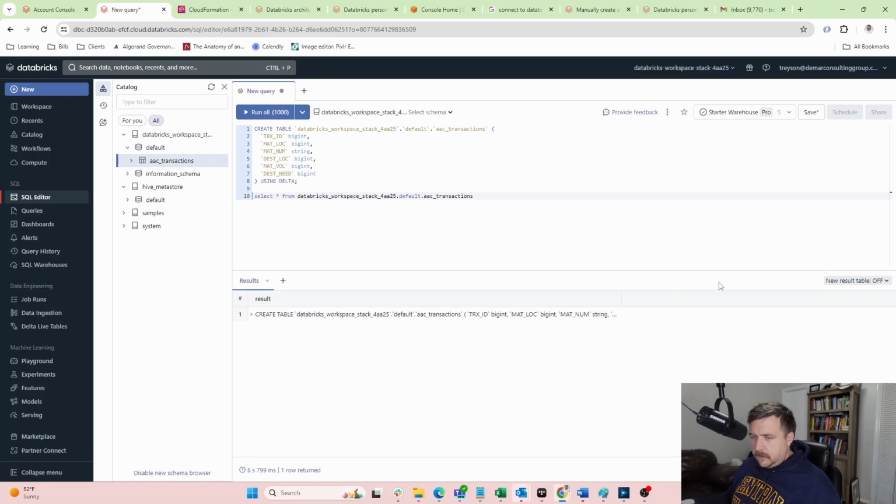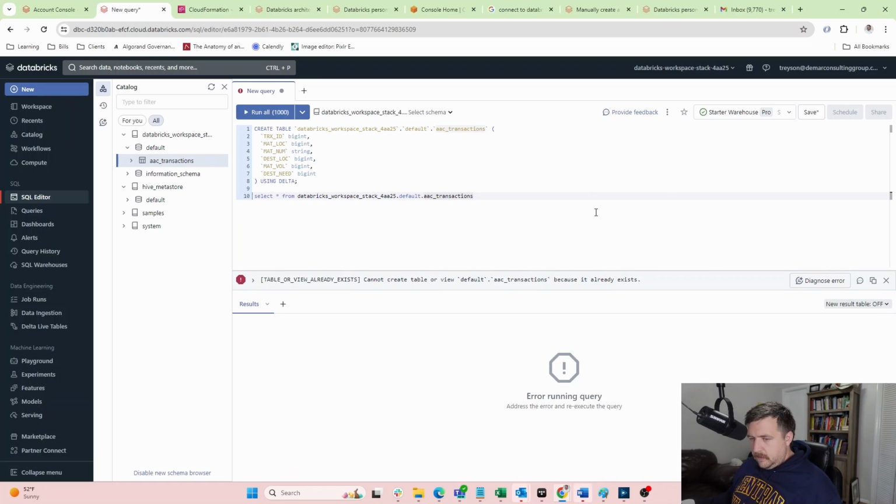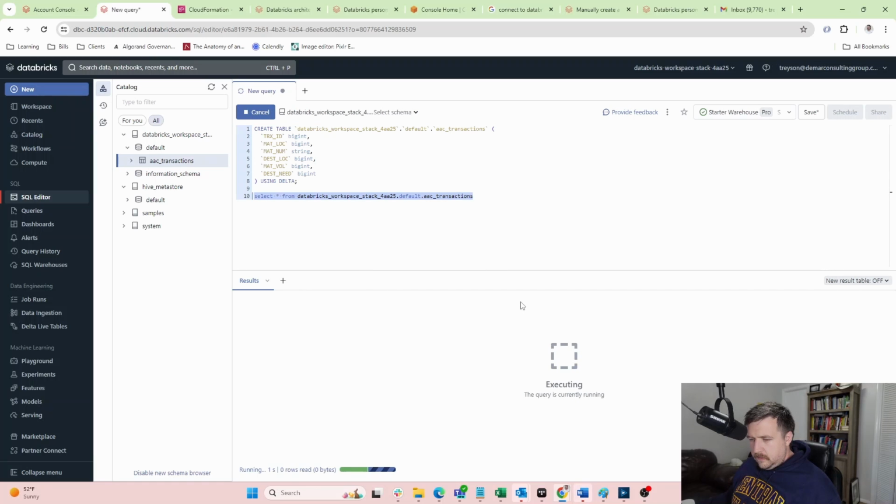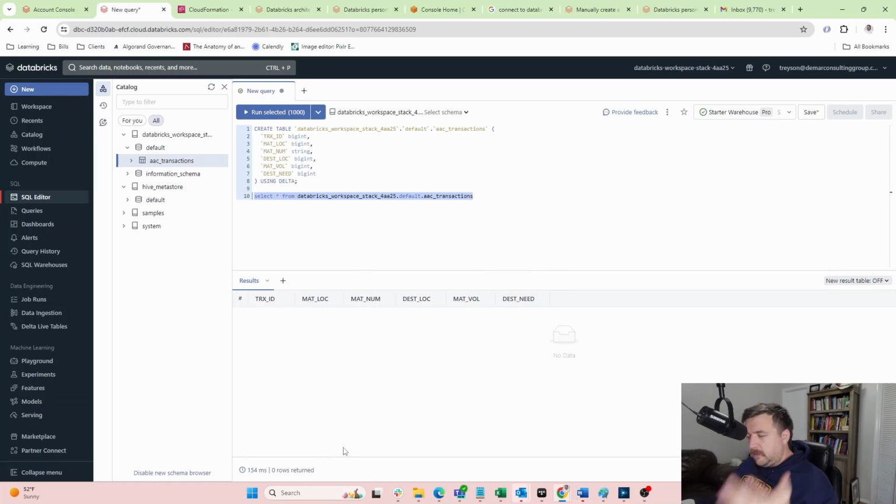Actually, I could just do select star. Okay, hold on. Is there a way to run selected? Okay, so there's nothing in there.